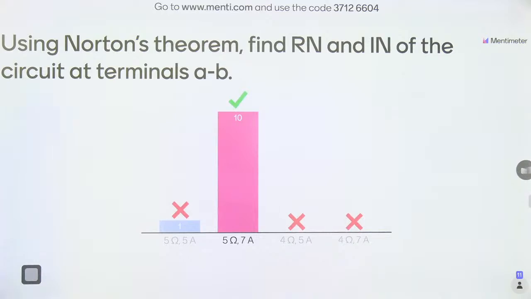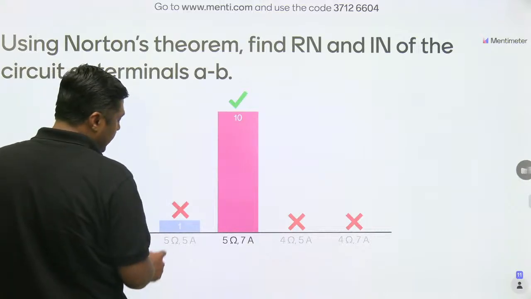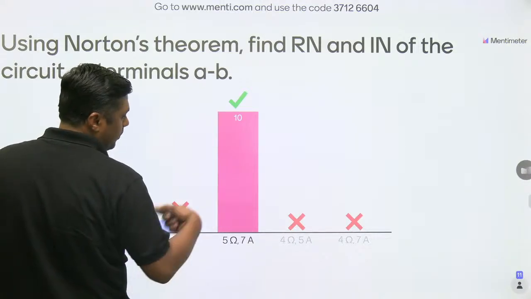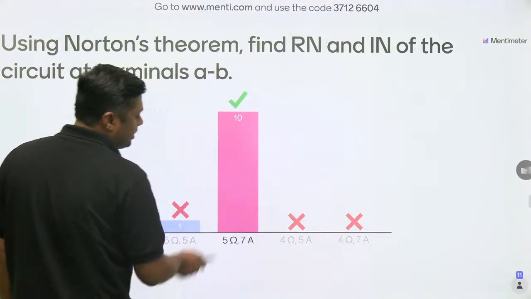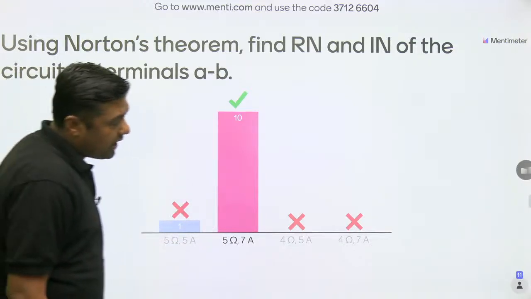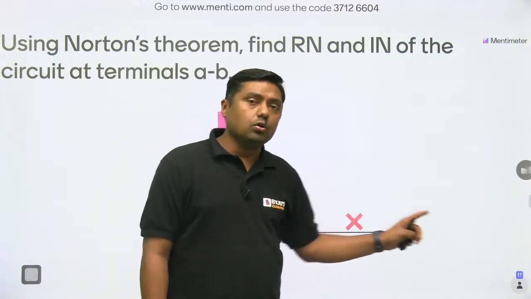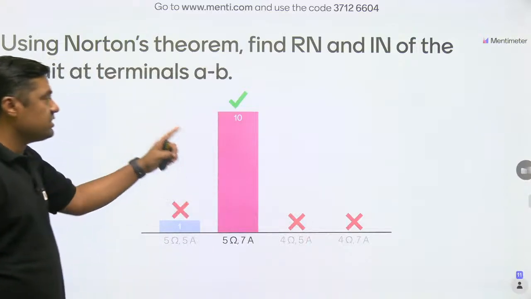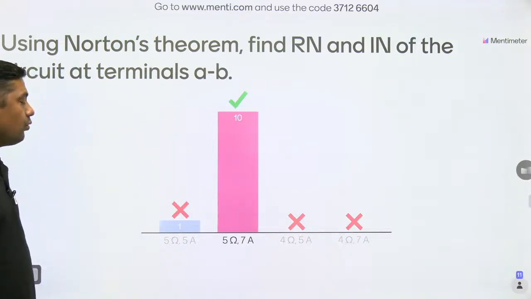10 students give the right answer, that is the B option is the correct one. 1 student gave the first answer. No one gave the C and D options. So this is the total. We have 11 responses, right? Out of 11, 10 students gave the answer B, which is the correct one.